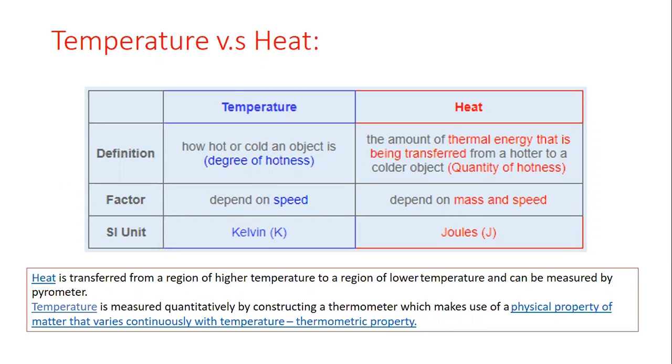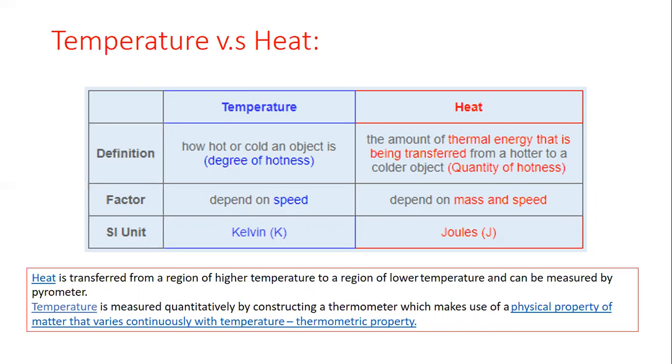But on the other hand, if we talk about heat, so beta, heat is a form of energy, or in other words, heat is a thermal energy, and heat is a transit form of energy because we are not capable of holding or containing heat. Heat always travels from a hotter region to a colder region. Hotter region to colder region is the direction of travel of heat. So beta, temperature and heat both are different in their meanings.